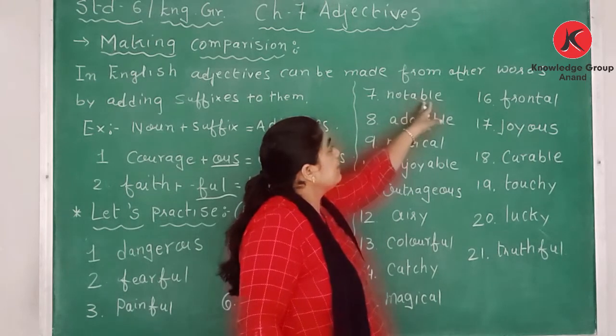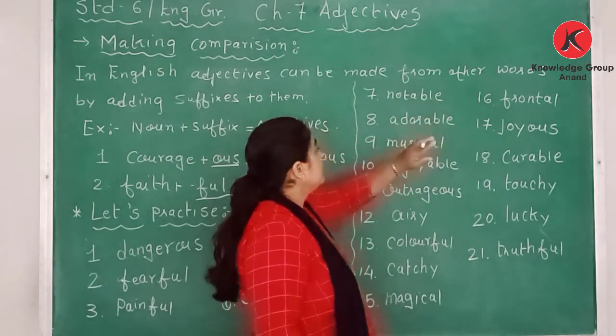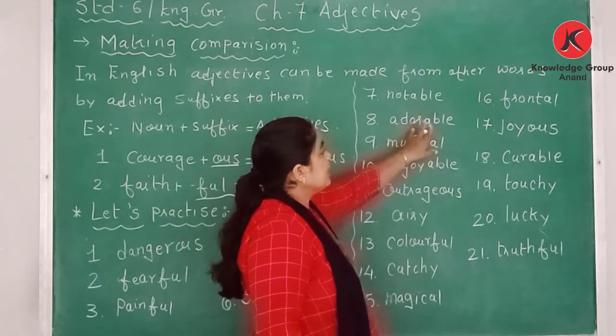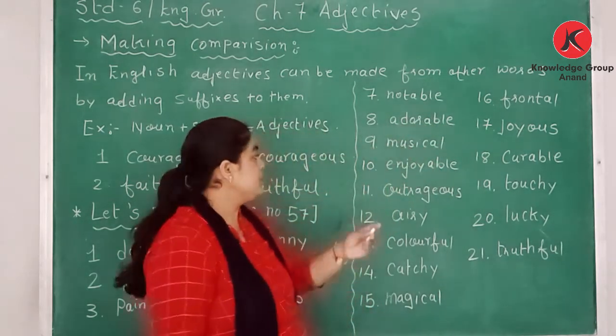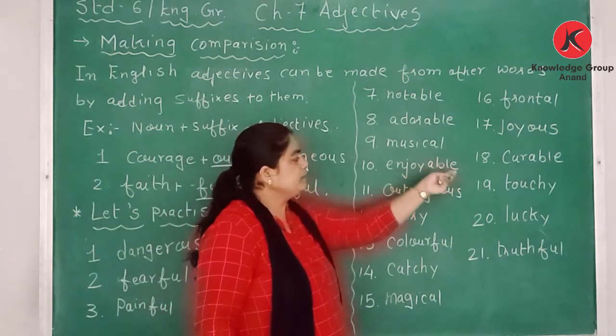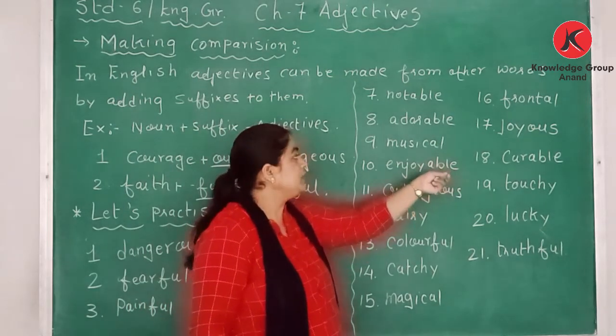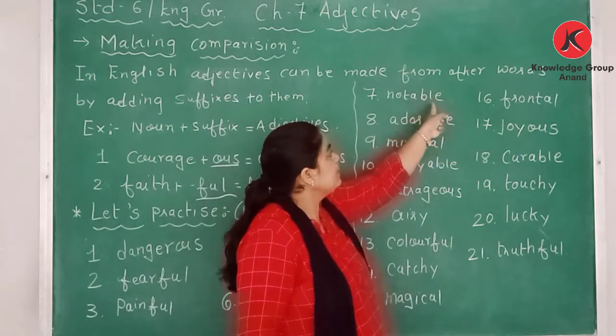Notable: by adding ABLE we have made it notable. Adore becomes adorable. Music becomes musical. Enjoy becomes enjoyable. So here we have added ABLE.